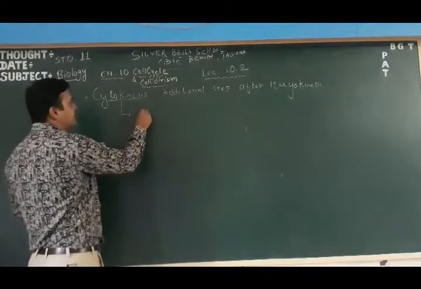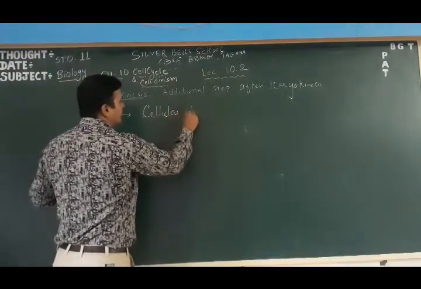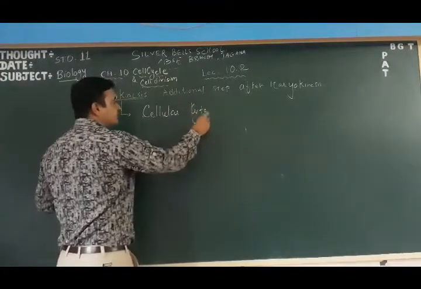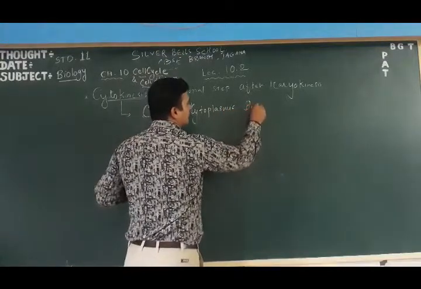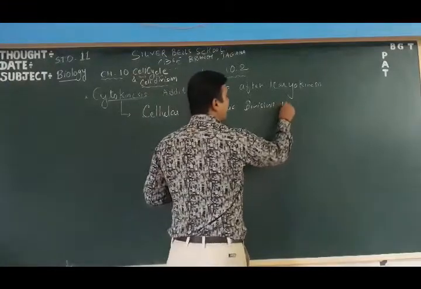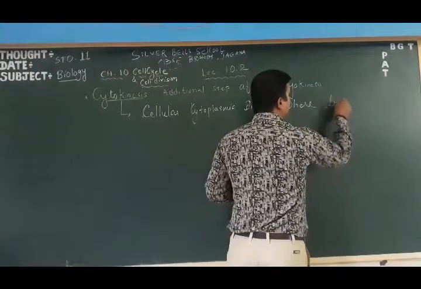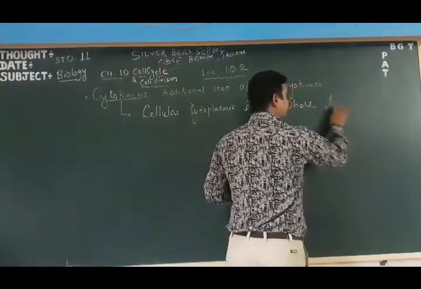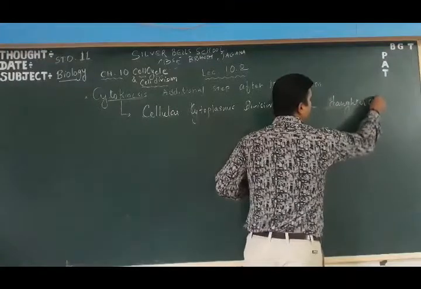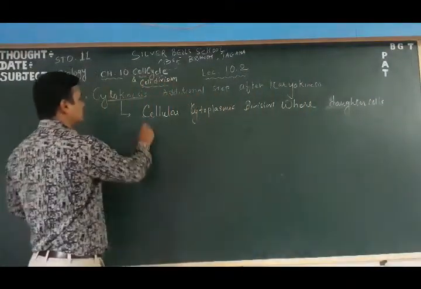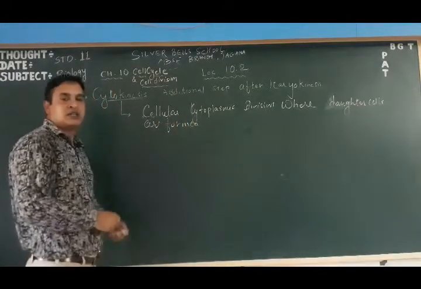Cytokinesis is a cellular, cytoplasmic division where the daughter cells are formed. Such a division is called cytokinesis.